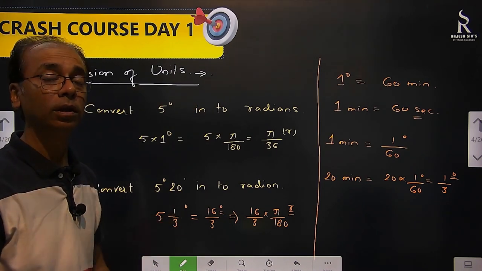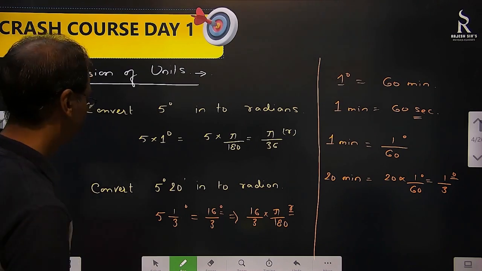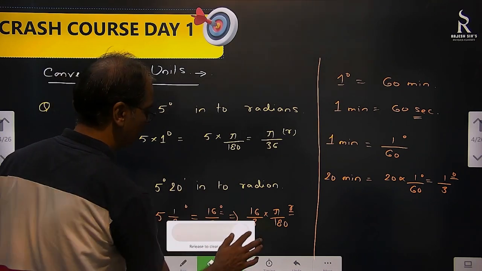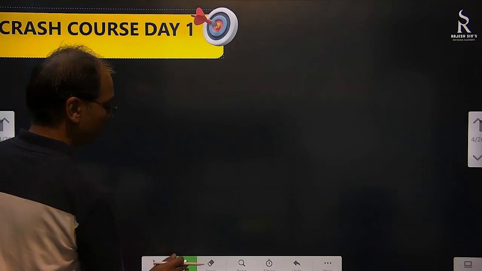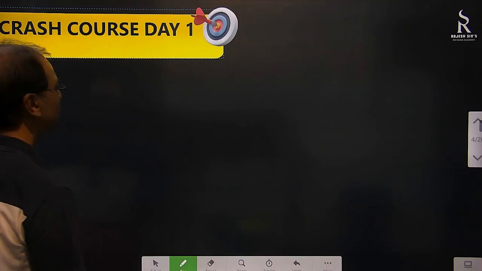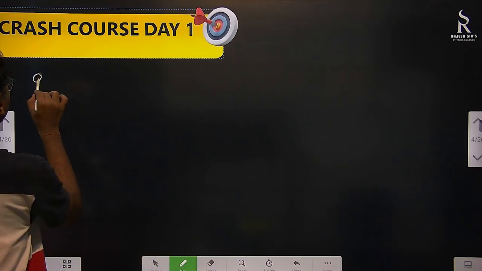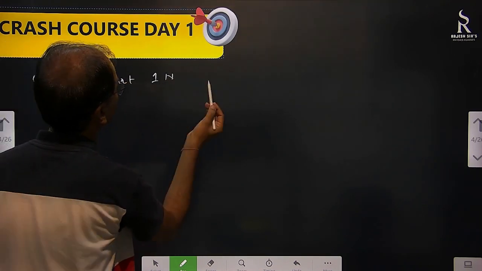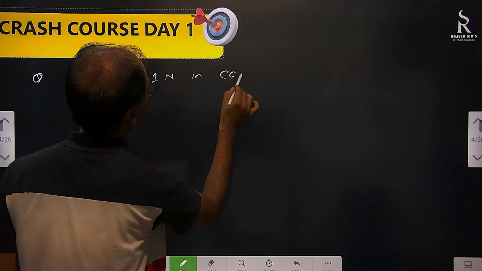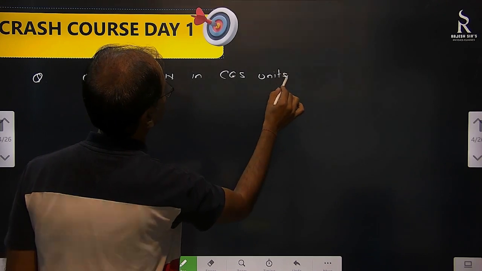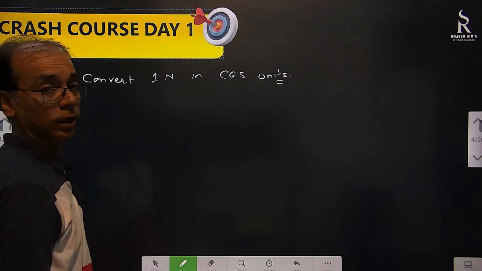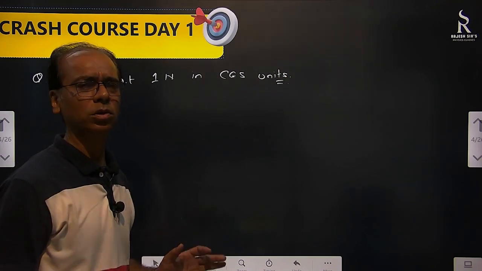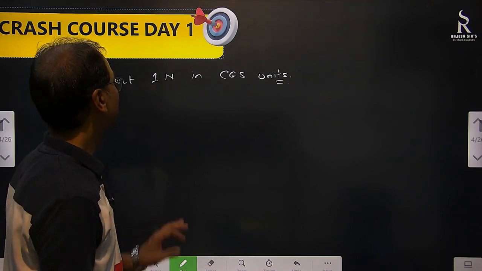But other than that, what are the other questions in which we convert units? Let's see that. These types of questions will be asked. Anything is possible. Simple questions are there. Convert 1 Newton into CGS unit. The units are there, we didn't discuss about that. There is SI unit, there is CGS unit. We all know, that's why I didn't discuss much about it. So convert 1 Newton into CGS.